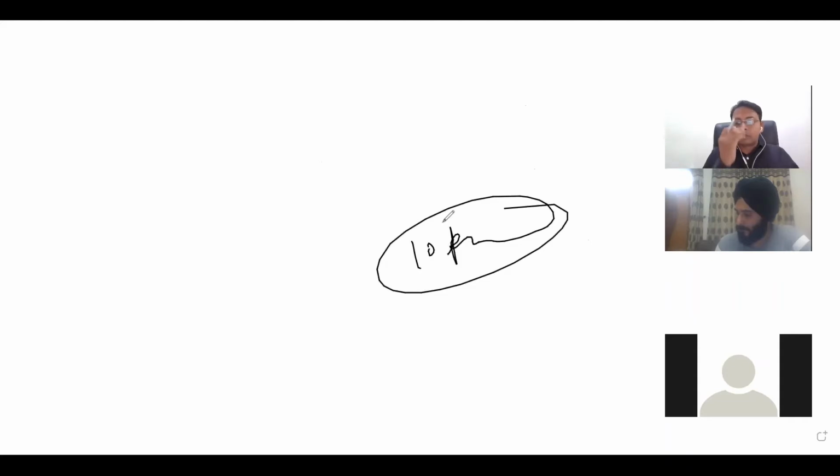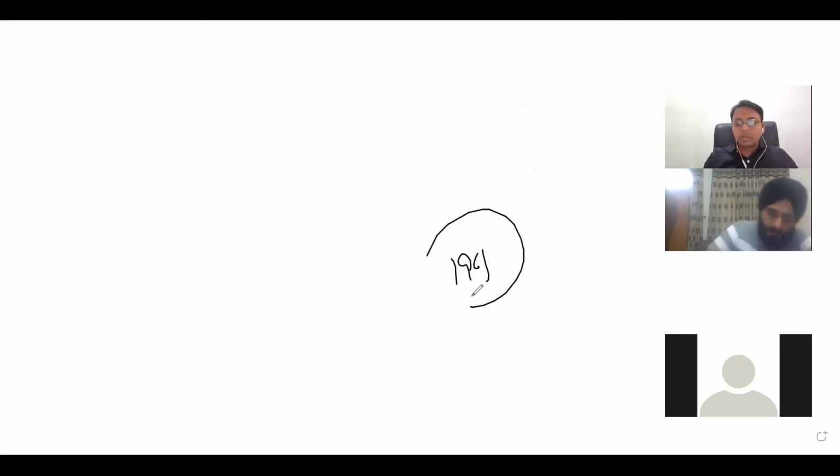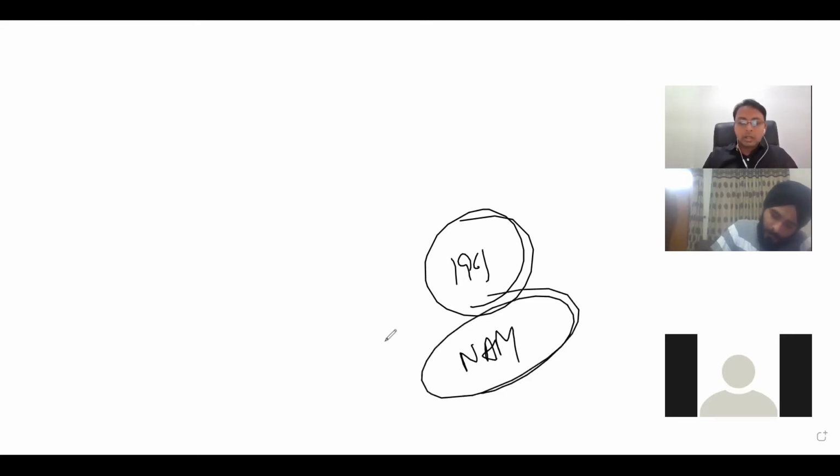If you want to see those 10 principles, you can search on Google or Wikipedia. After that, in 1961, they formalized the non-alignment movement, which is also called NAM.